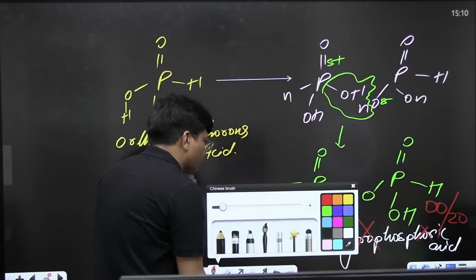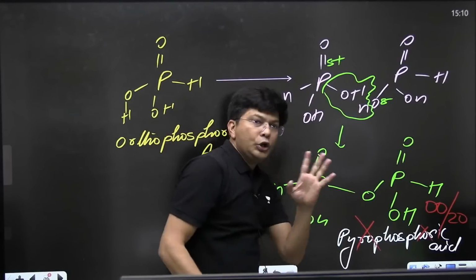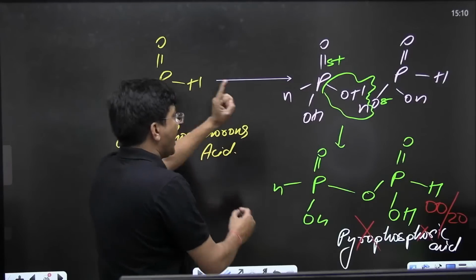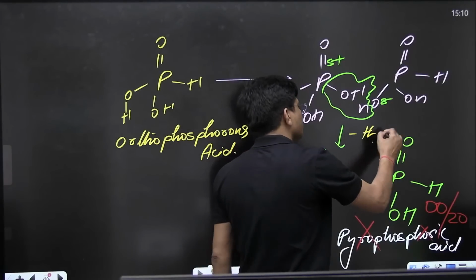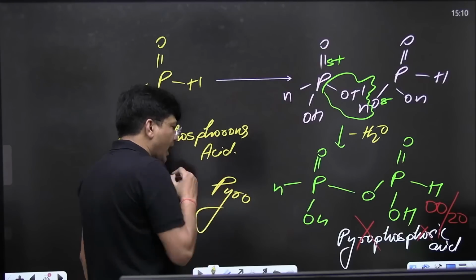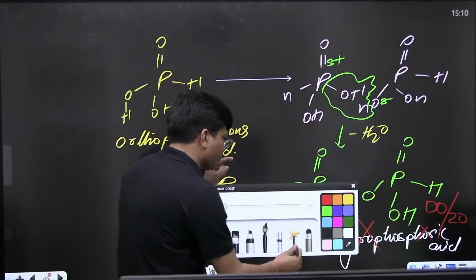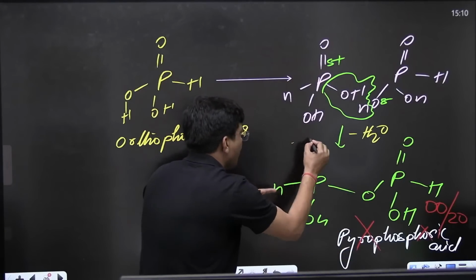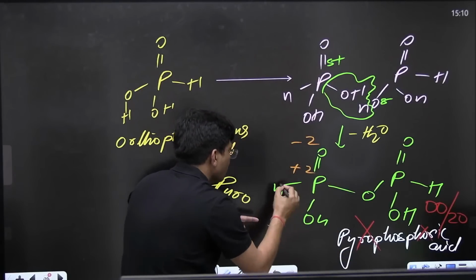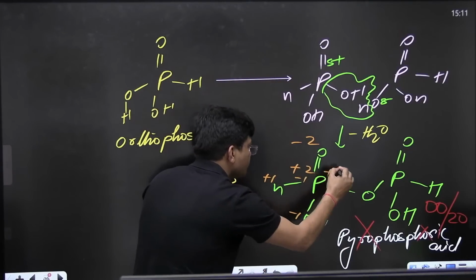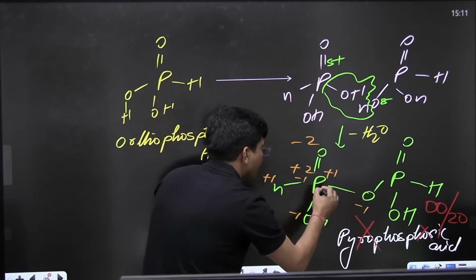Just try to find out. Somebody is writing hypo. No, dear students, what I have told you: if you are taking two molecules of it and removing water, you have to use the word pyro. The word pyro has to be used, but try to find out the oxidation state. What is the oxidation state over here? -2 plus 2 plus 1 minus 1 minus 1 plus 1 minus 1 plus 1.